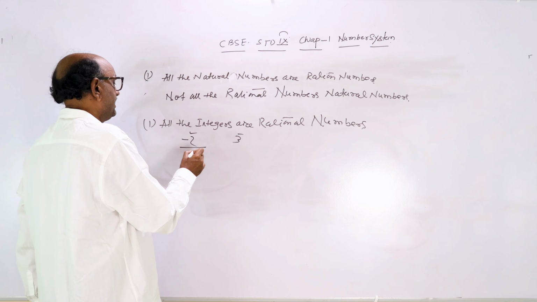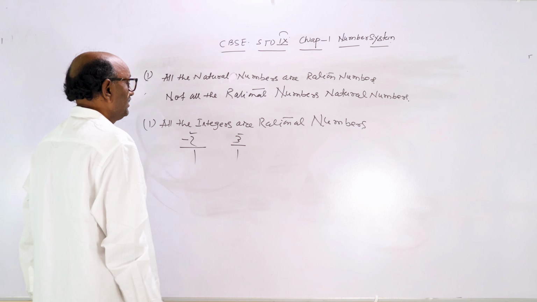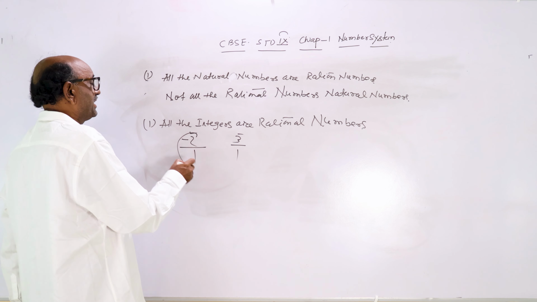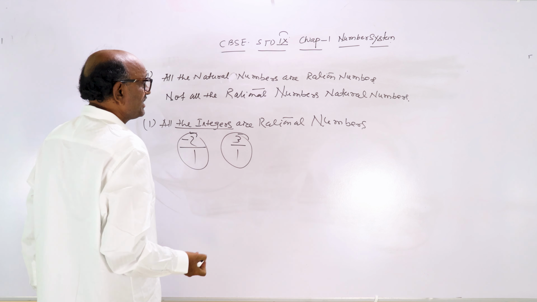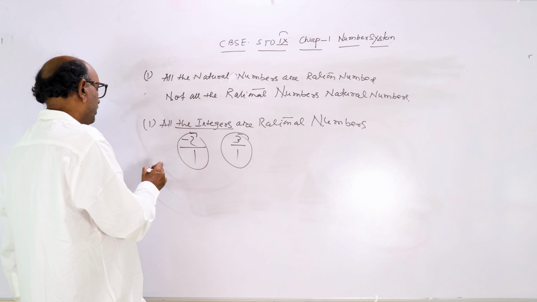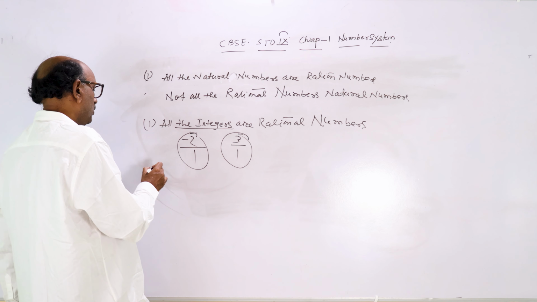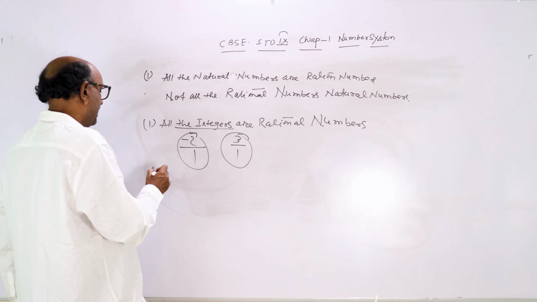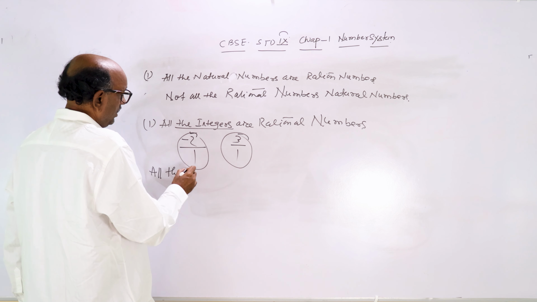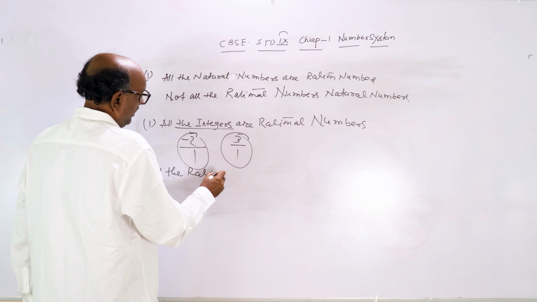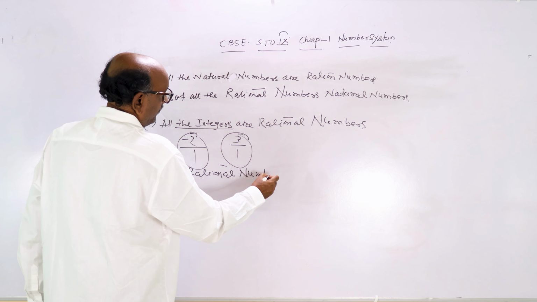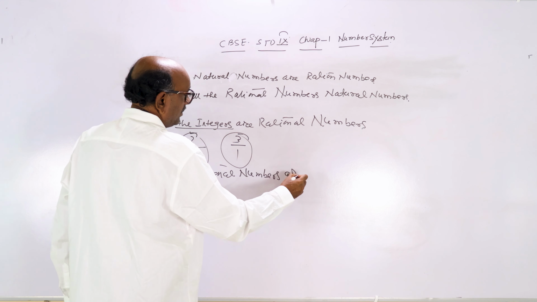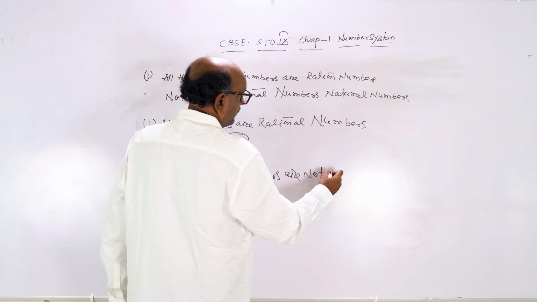I can say they are rational: 3 by 1, minus 2 by 1, in P by Q form. So all the integers are rational numbers. But the converse is not true. All the rational numbers are not integers.